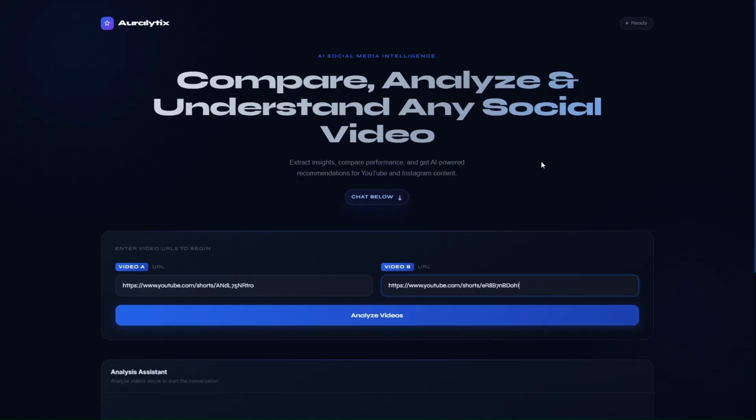Now let's see the application in action. I have pasted two URLs. The inputs can be two YouTube URLs or two Instagram URLs, or it can be cross-platform, like one YouTube and one Instagram. So let's click on analysis. The extraction pipeline starts. Inside the process, metadata will be collected, transcript will be generated, relevant semantic content is embedded and stored in ChromaDB, and a session will be created.